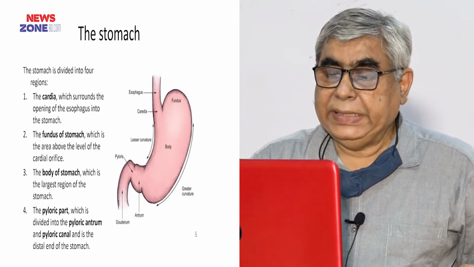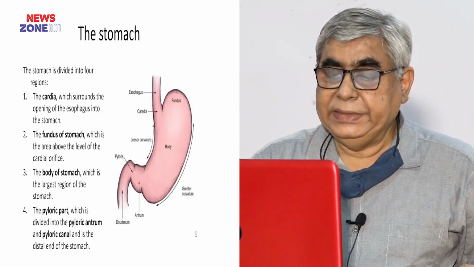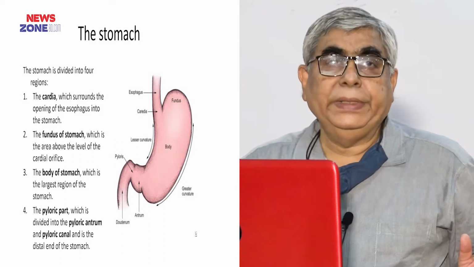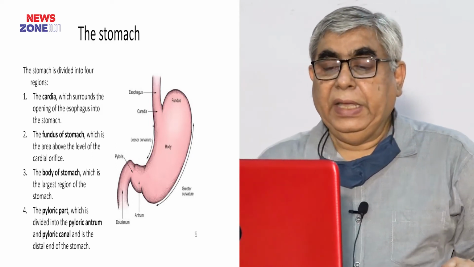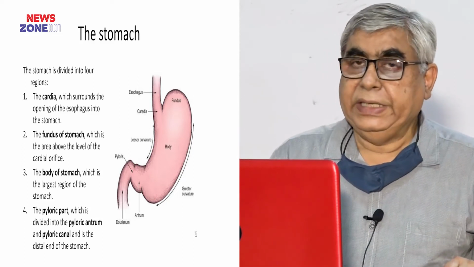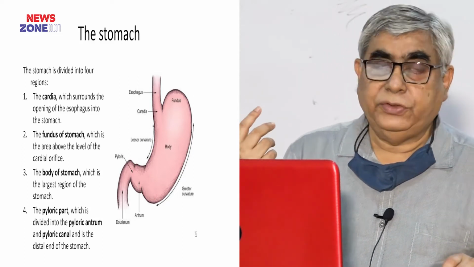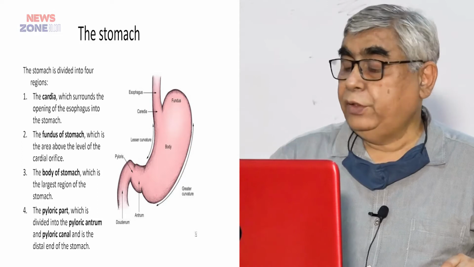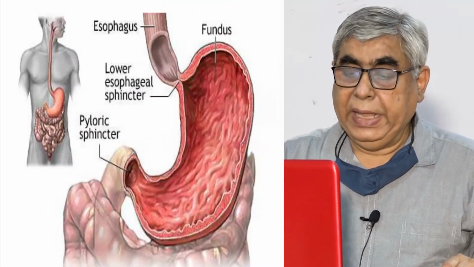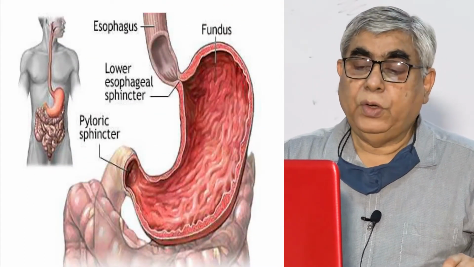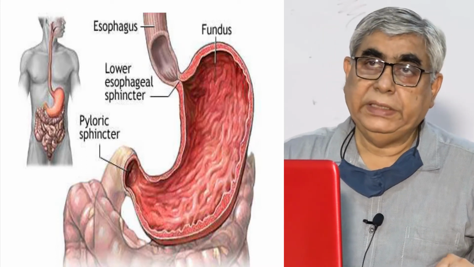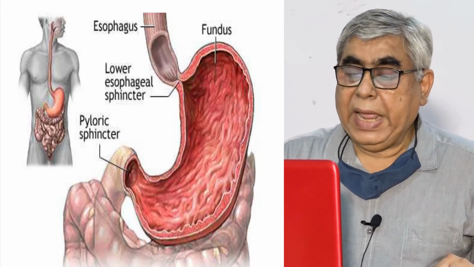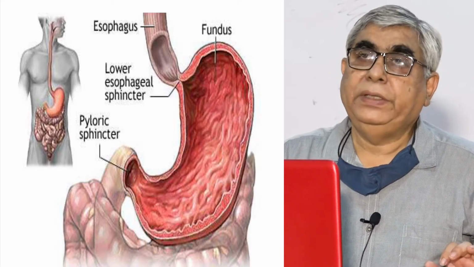Now another important thing here is the stomach has got 2 openings. One is the gastroesophageal opening, that is, in the upper portion where the esophagus ends there is the gastroesophageal opening, and another opening is the pyloric opening. At the same time it has got 2 sphincters, that is the cardiac sphincter, which is situated at the lower end of the esophagus, and another one is the pyloric sphincter.